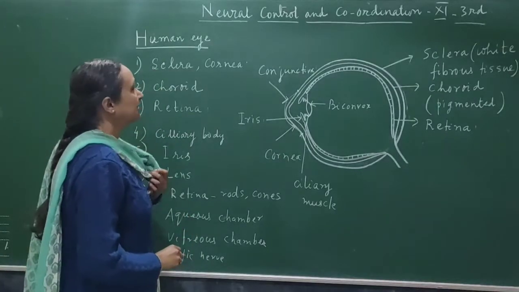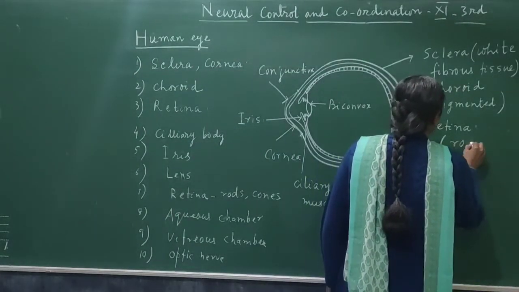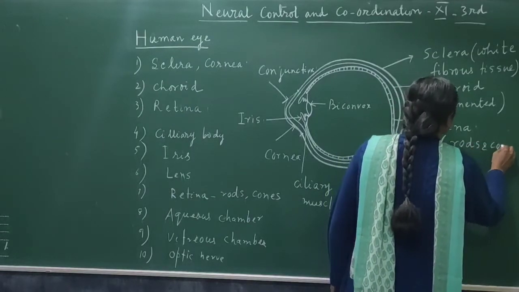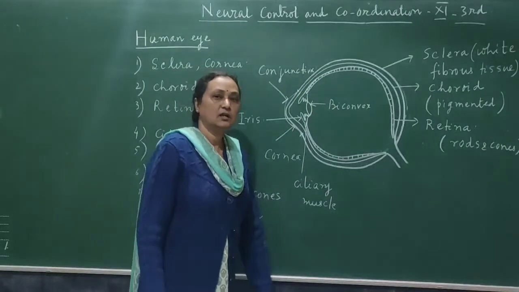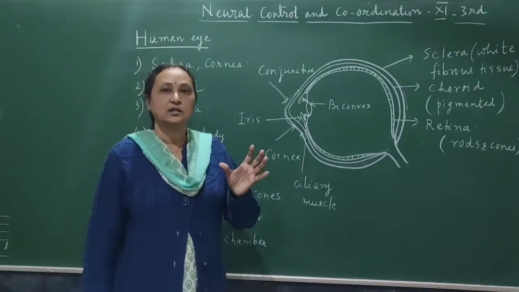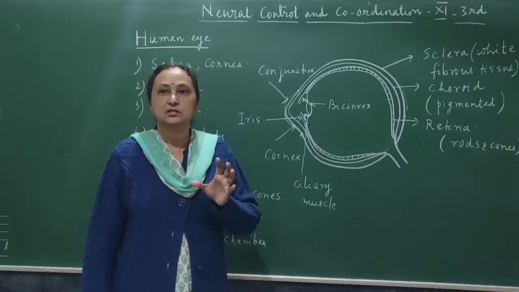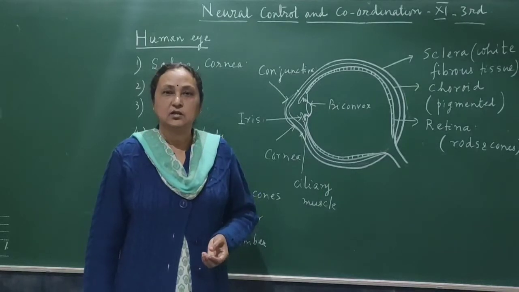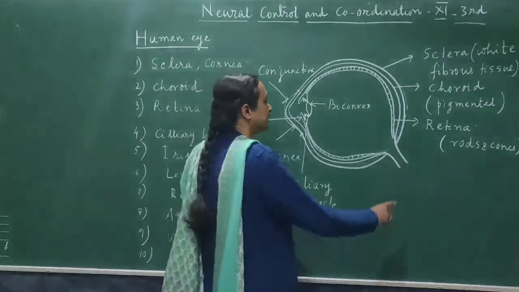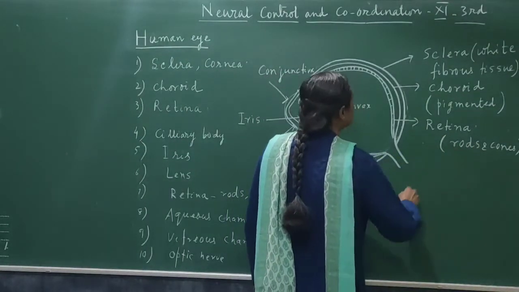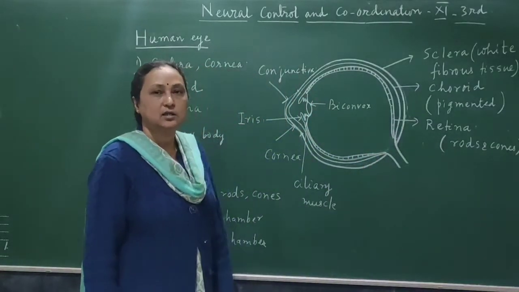Okay. So the retina is made up of two types of photoreceptor cells, rods and cones. Rods respond to dim light. You can differentiate between the bright and the not bright object, whereas the cones are responsible for colors. We can differentiate different colors. That is because of the photoreceptor cell which is called cones. So the retina is the layer which is made up of rods and cones, and all over the retina the rods and the cones are present.